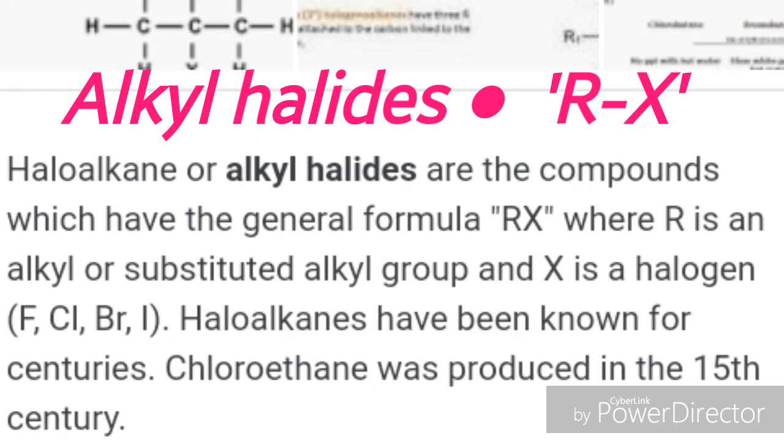Haloalkanes or alkyl halides are the compounds which have the general formula RX, where R is an alkyl or substituted alkyl group and X is a halogen, that is fluorine, chlorine, bromine or iodine. Haloalkanes have been known for centuries.